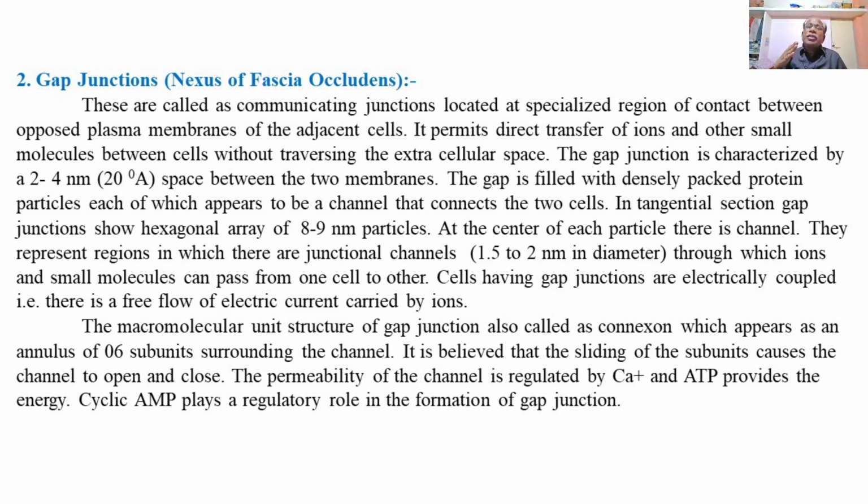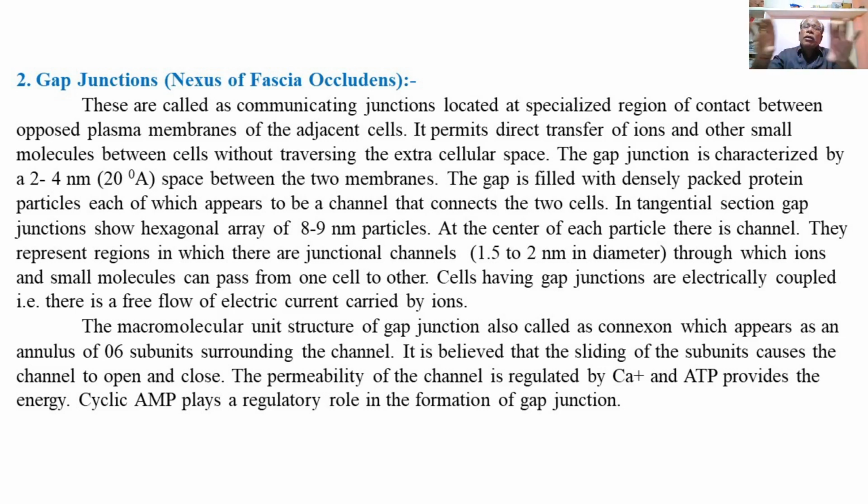So in a tangential section it shows a hexagonal region formed by a compact arrangement of the protein particles, and each protein particle will have a channel or tubular cavity passage of 1.5 to 2 nanometer. So there are several such protein particles, each with a channel of 1.5 to 2 nanometer. This will form a hexagonal arrangement of the protein particles in a region of gap junction.